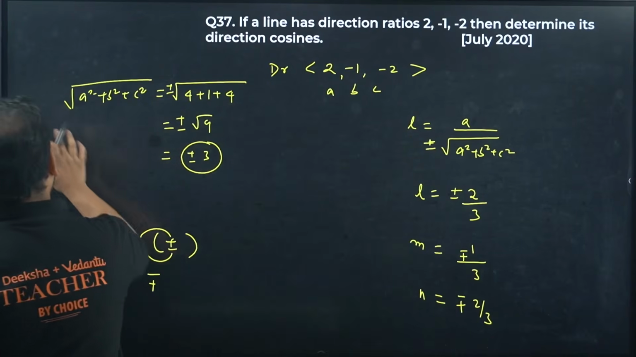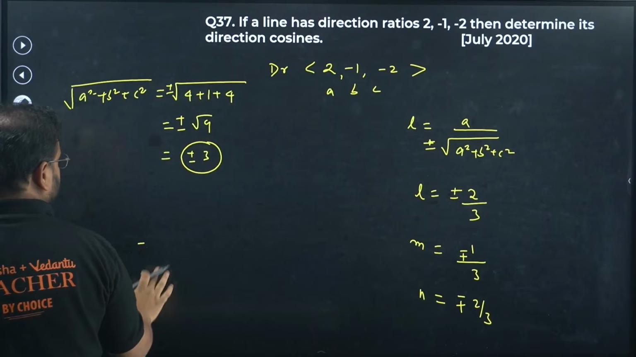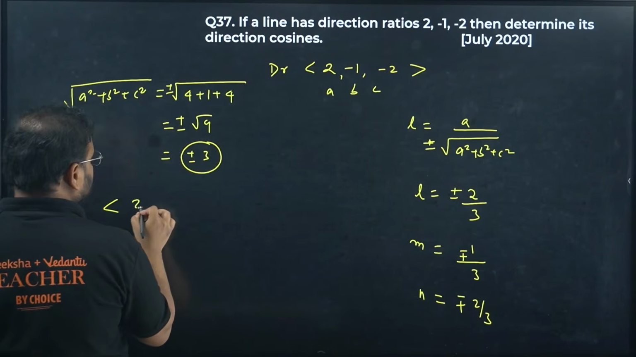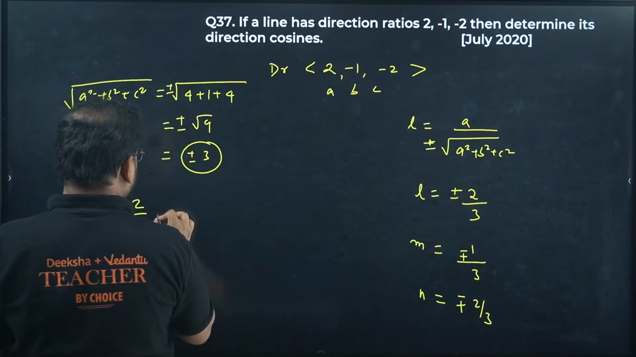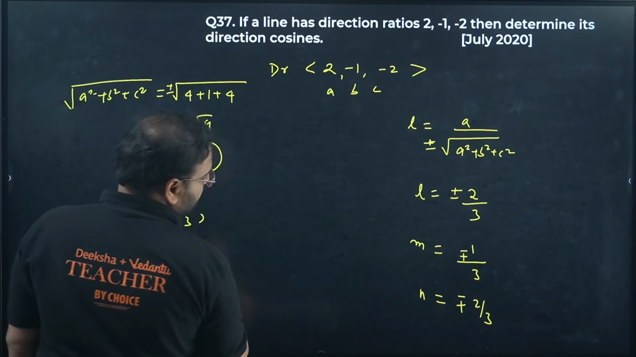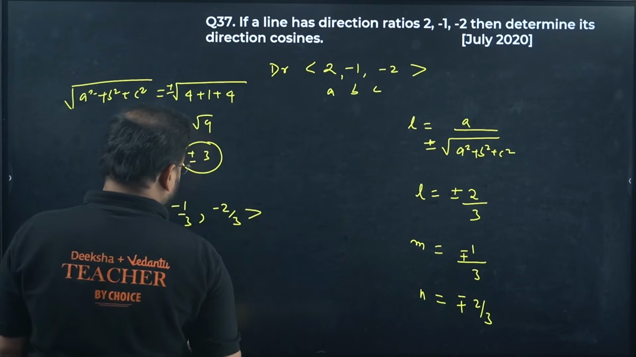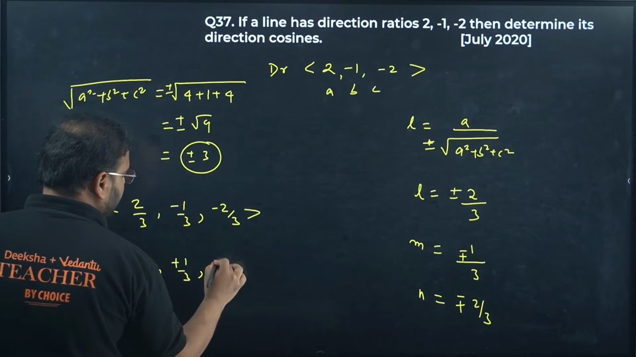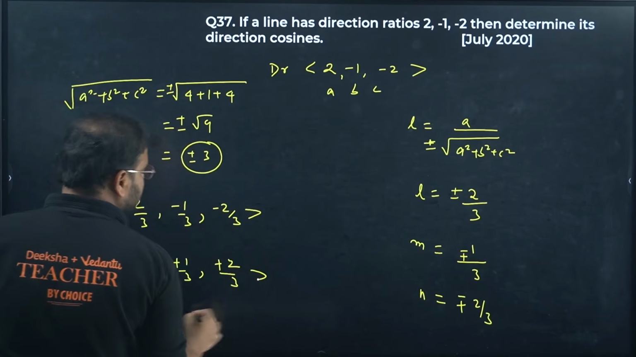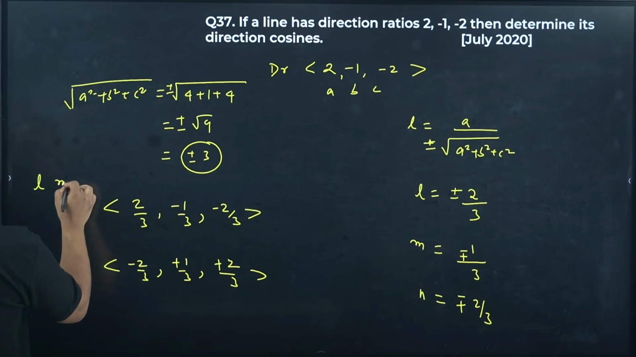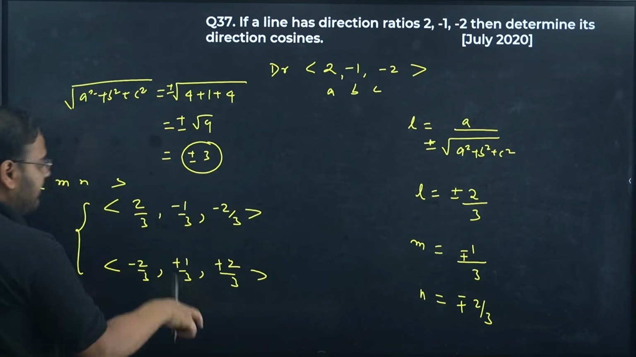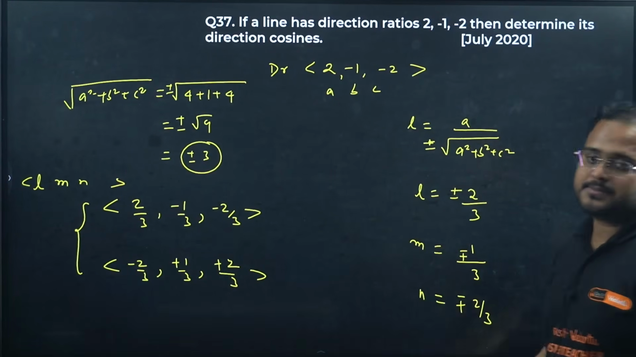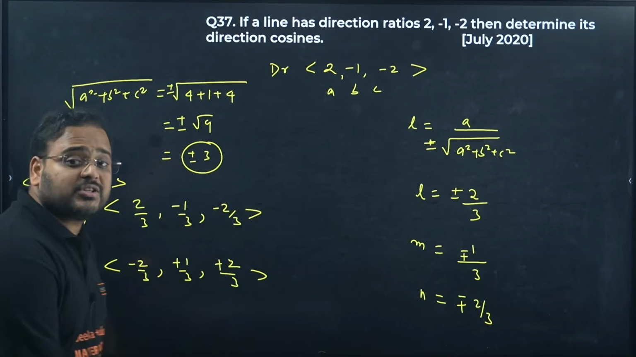What is the difference over here? I'll show you. What's the meaning of minus plus or plus minus? Because these are two different combinations. The combination number 1 is 2 by 3, minus 1 by 3 and minus 2 by 3. This is the first combination, and the other combination is minus 2 by 3, plus 1 by 3 and plus 2 by 3. These are the values for your L, M, N. Check. We have two different combinations. That's why it's written very carefully. Plus minus, minus plus and plus minus. Check here. It's a simple question, but concept matters.